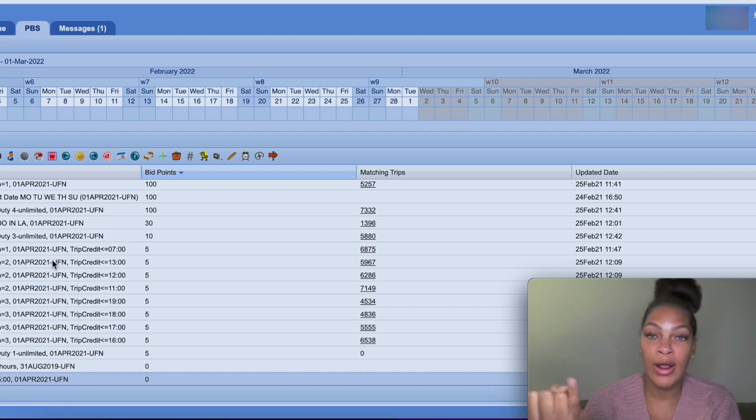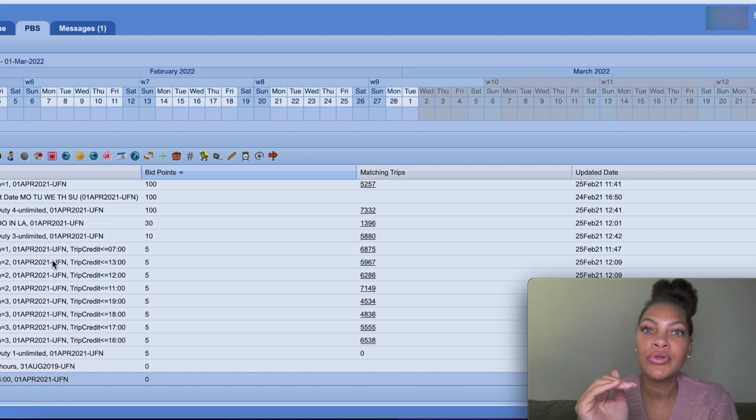Like, I want to work Fridays, 3-day trips after 5, and whatever they have in the system is going to assign me, whether it's JFK, 14 legs a day, which is very exaggerated. But whatever it is, it will give it to me based off of these bids here.